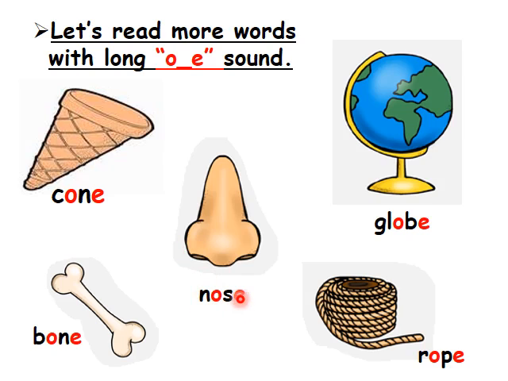Nose. And this one here we have rope. Rope. And this picture here with the whole world, we call it globe. Globe. So let's read them one more time. Cone, bone, nose, globe, rope.